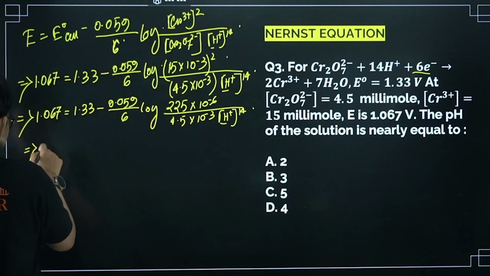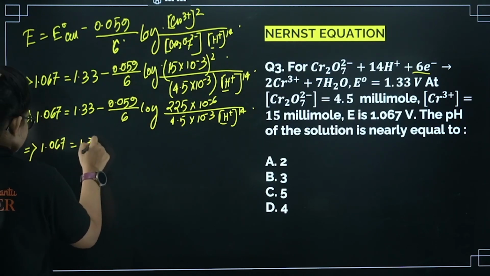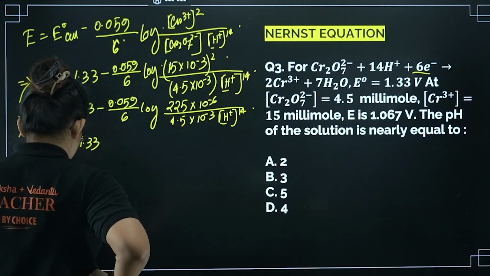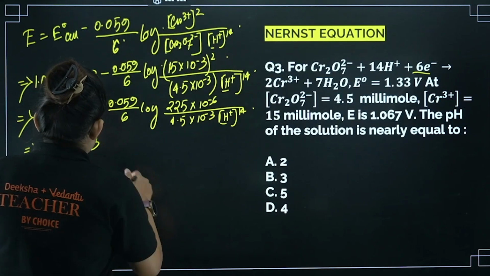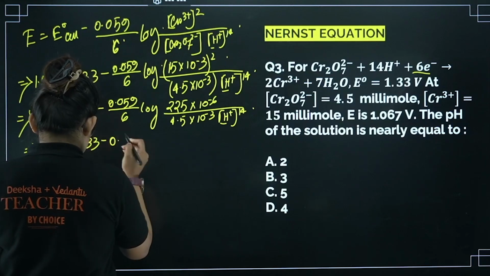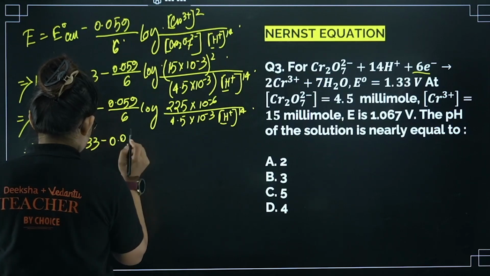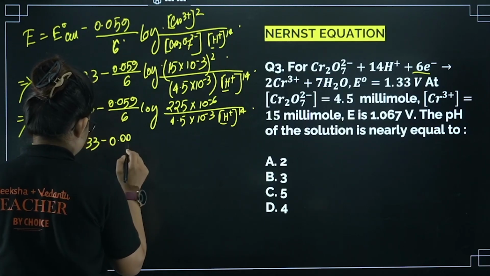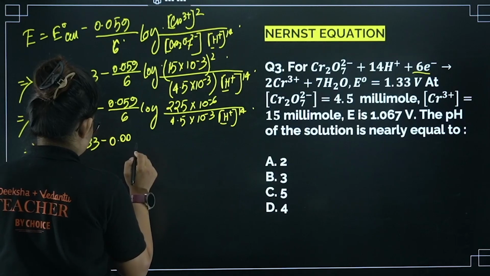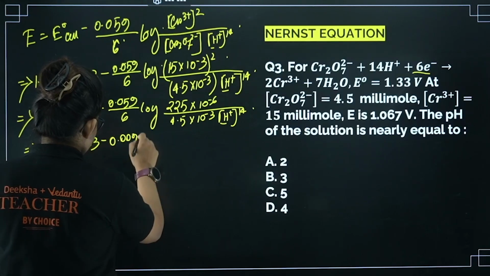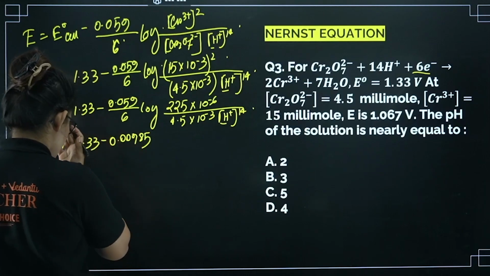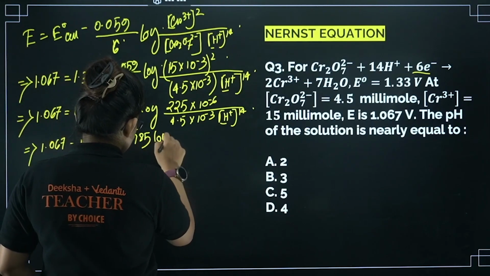Let's calculate further. 1.067 equals 1.33 minus, if you calculate this thing, it will come as 0.00985 log.